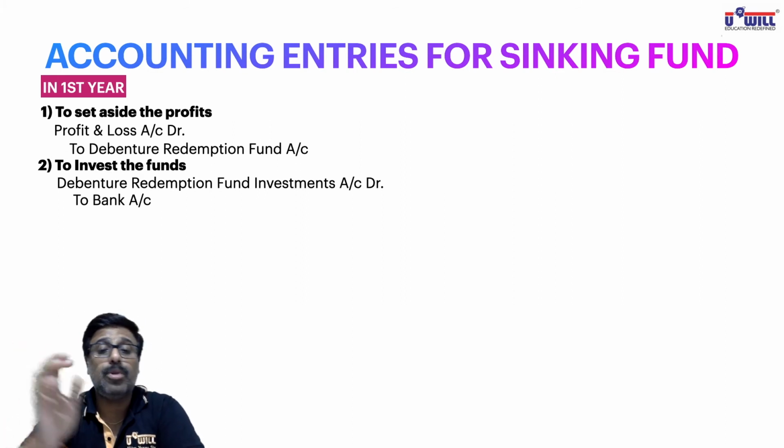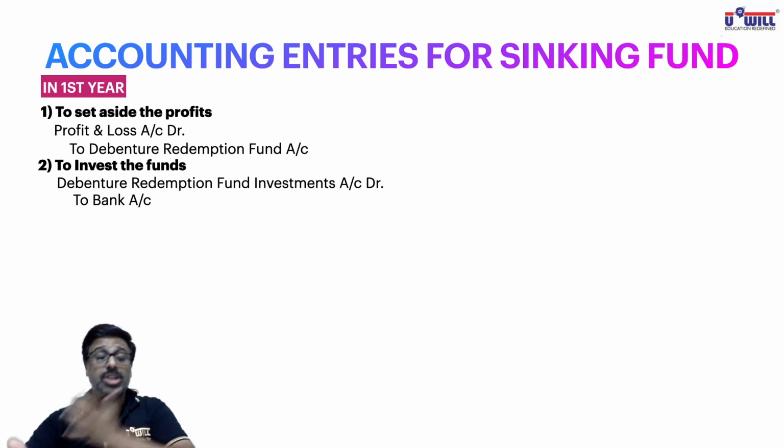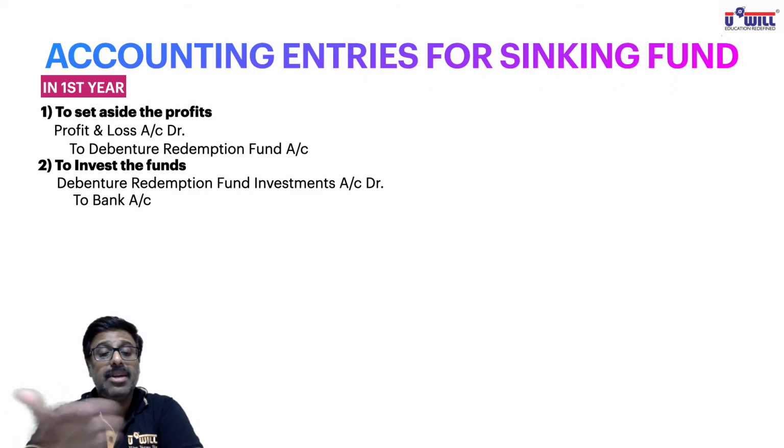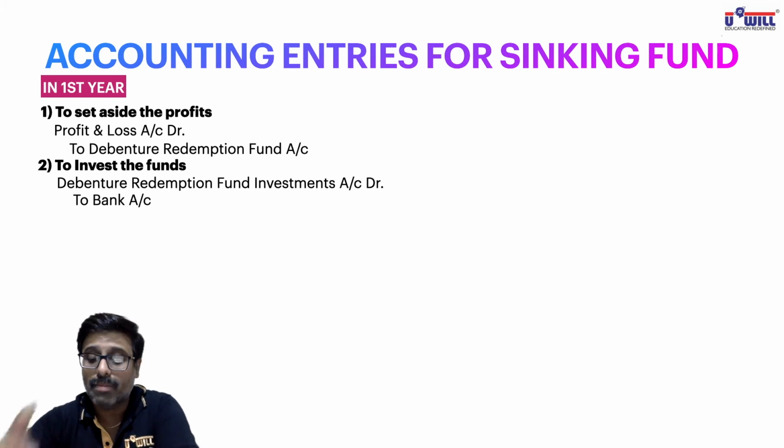So if you know the step to keep aside the profits, then you know logically what should be the entry to keep aside the profits: profit and loss account debit to debenture redemption fund account. Again, if you are investing the money, what is the normal entry of investment? Investment to bank. So here, debenture redemption fund investment account debit to bank.